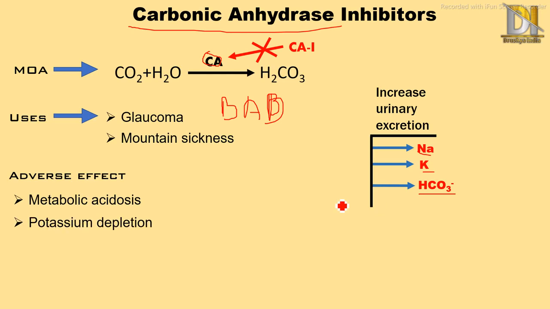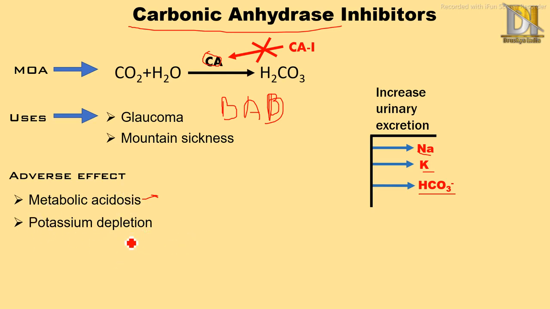Then potassium depletion. Metabolic acidosis means increased acidity in our body, because the body has to maintain the pH at a neutral level, that means close to 7.4, but in metabolic acidosis there is a decrease in pH.